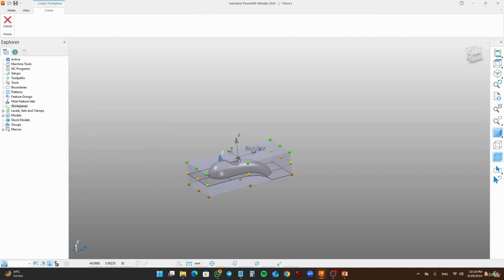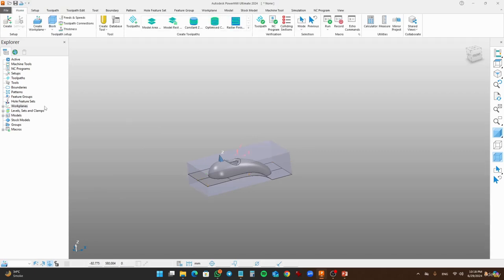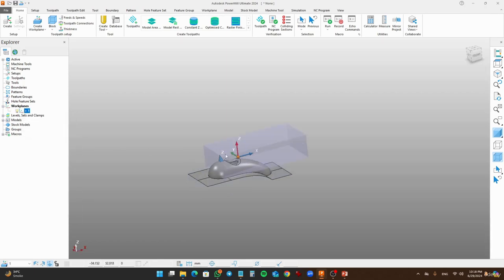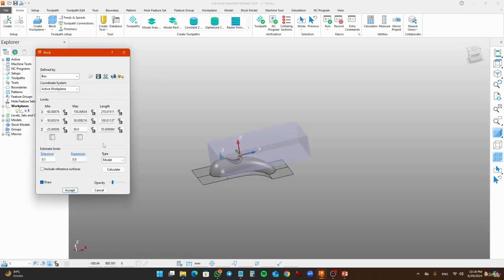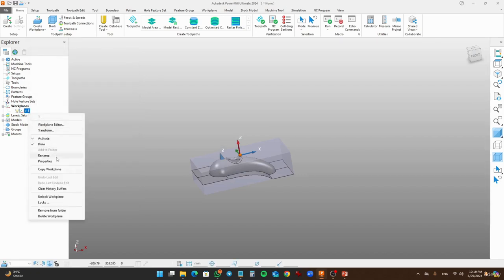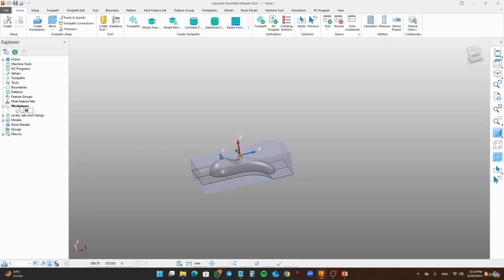So I set the work plane on the top of this block. It is by default set around the world. Click Activate. The block is set aside. Select the block again and calculate it. Accept. Then rename the work plane as W1 for better understanding.